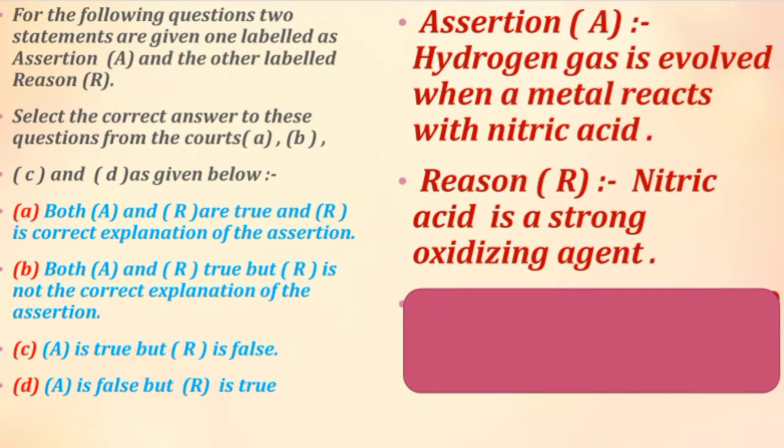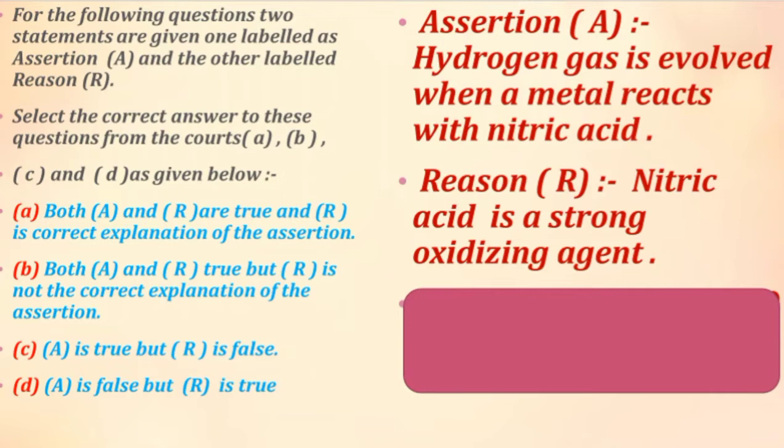Next important step that I've told you is to try to insert words like because, after, therefore between these two sentences and try to establish a connection between them. Let's do that. Hydrogen gas is evolved when a metal reacts with nitric acid because nitric acid is a strong oxidizing agent. Now we have learned one thing: during the process of oxidation, water is formed.